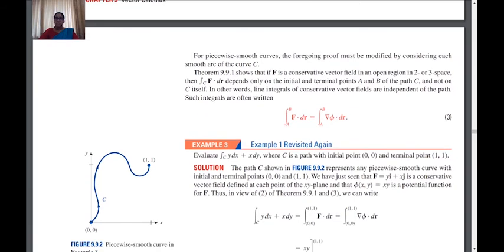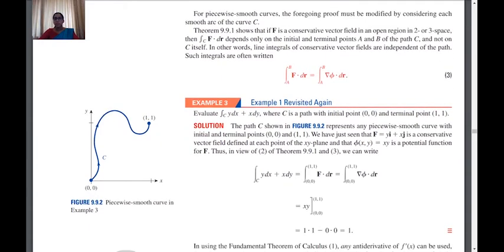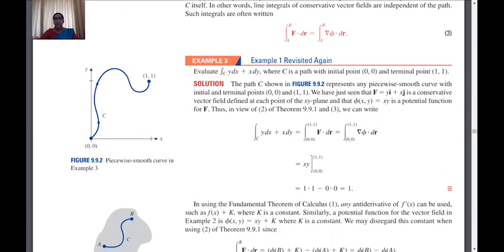So now let us visit example one, which we had done before. That is, we had to evaluate the integral over C of y dx plus x dy, where C is a path from 0, 0 to 1, 1. You can see in figure 9.9.2 we have 2 points, 0, 0 and 1, 1, the initial point and the terminal point, and we are just considering any curve, say C. This is the figure of the curve.